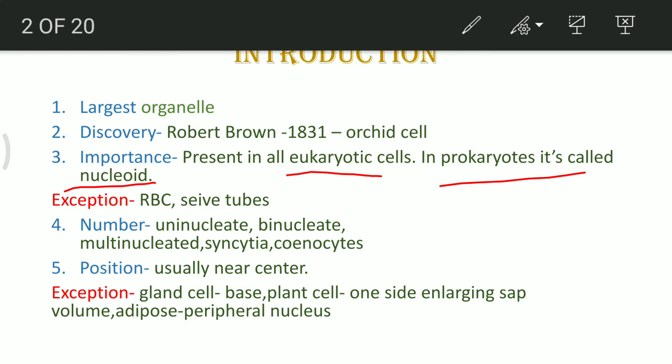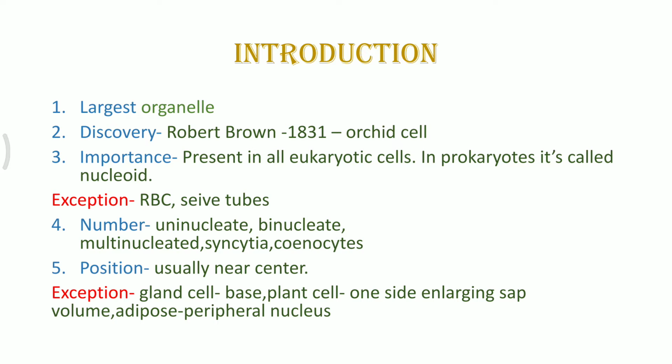There are various exceptions in case of presence or absence of the nucleus in various cells. All the cells must have presence of nucleus, be it a eukaryote or a prokaryote. But there are a few exceptions. The exceptions include the RBCs as well as sieve tube. The human RBC is devoid of nucleus, so that it becomes very large and is capable of accommodating large, like four big molecules of oxygen for the transportation of oxygen to different parts of our body.